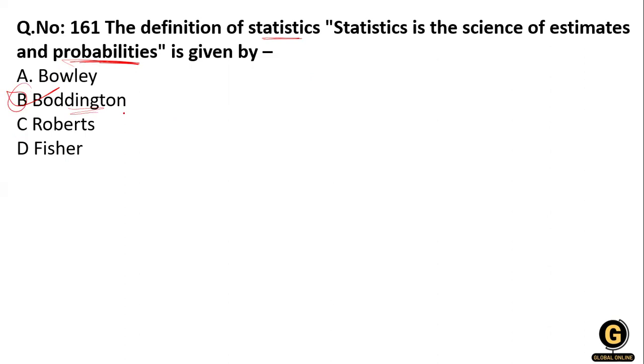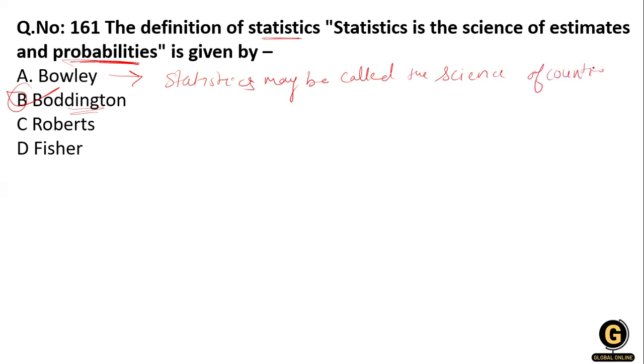Who did Bowley give the definition of statistics? Statistics may be called the science of counting.